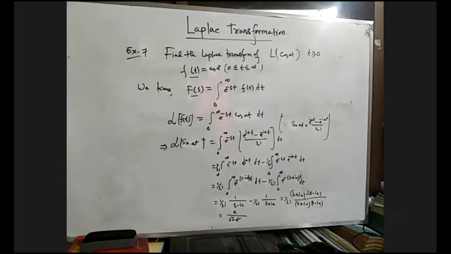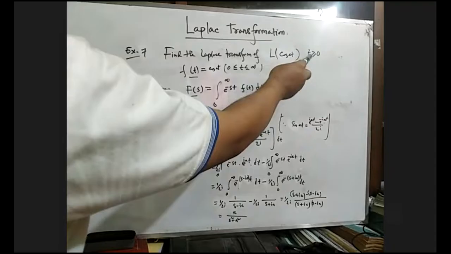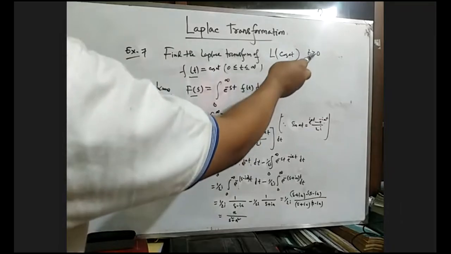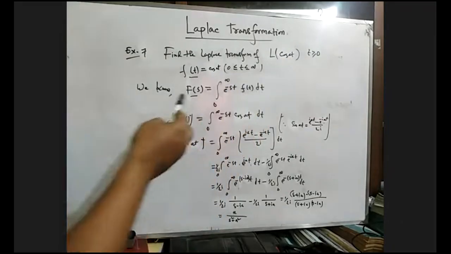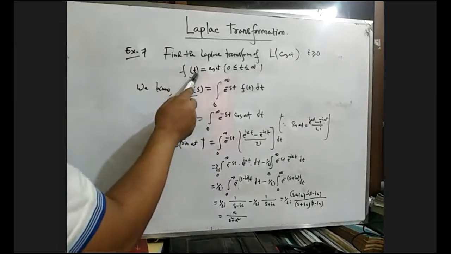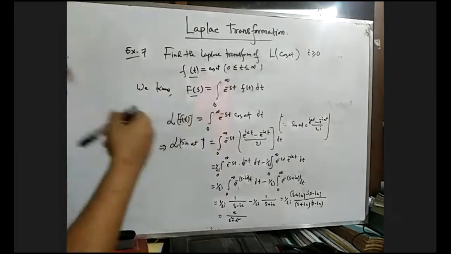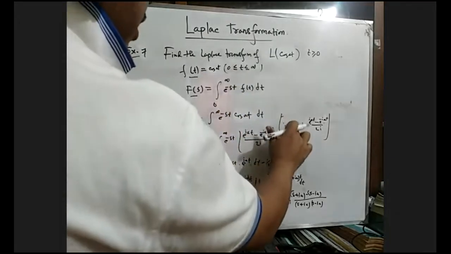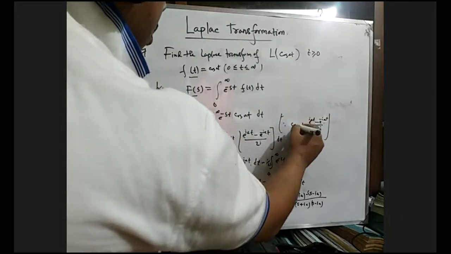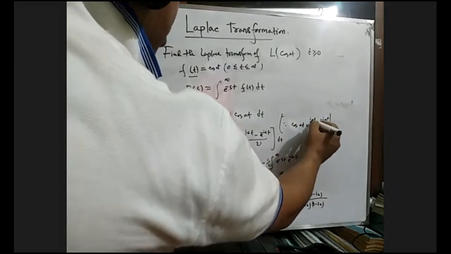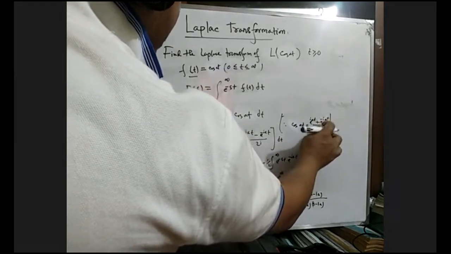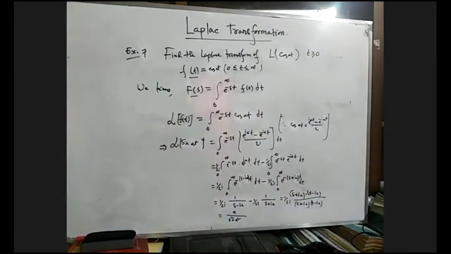Similarly, we can find the Laplace transform of cos at, where the independent variable of the original function f of t is non-negative real numbers, and f of t equals cos at. So we must know the formula in exponential form of cos at: e to the power iat plus e to the power minus iat, divided by 2. You must know this formula from our previous lecture on complex numbers.